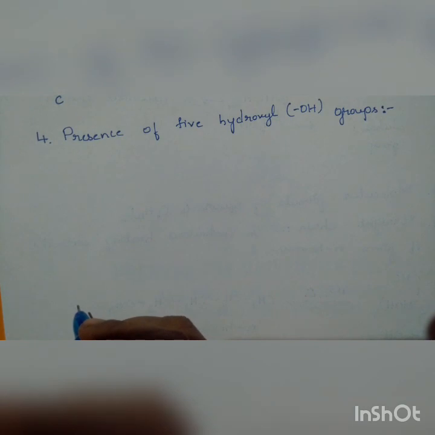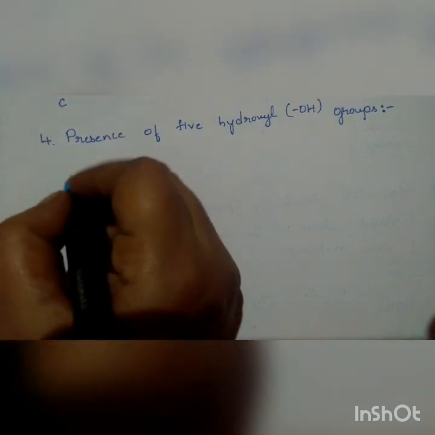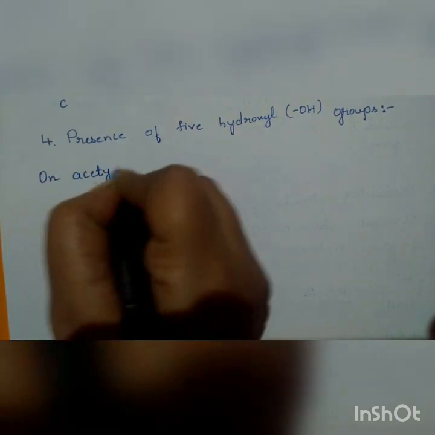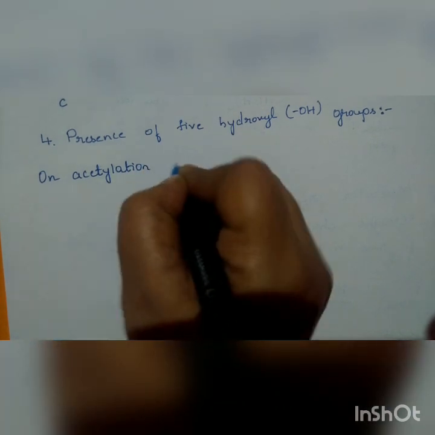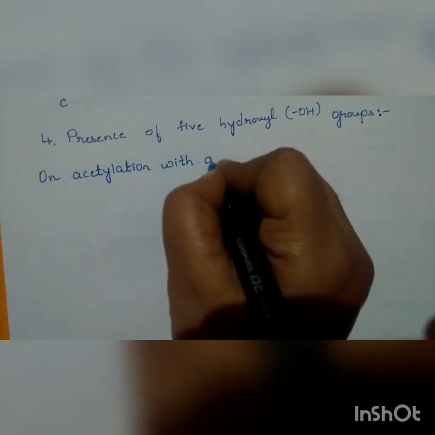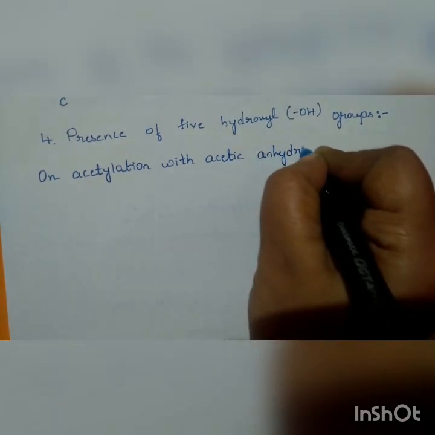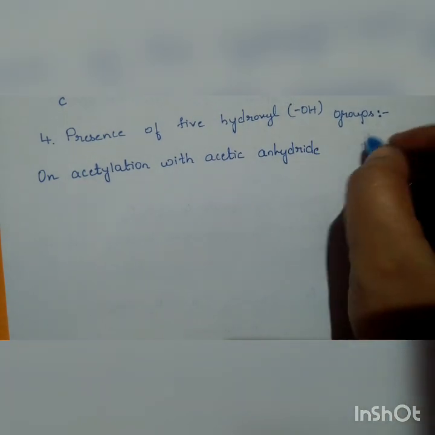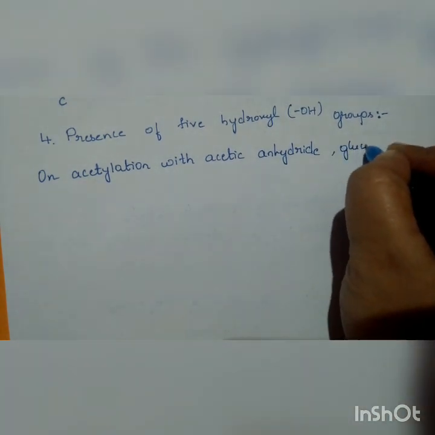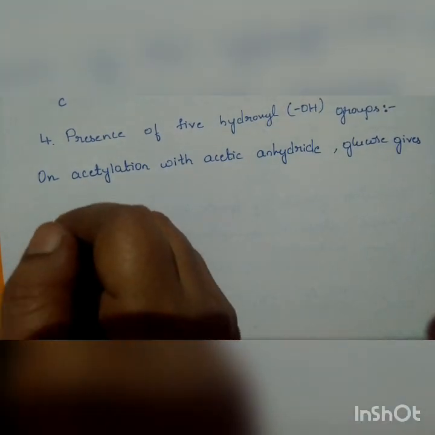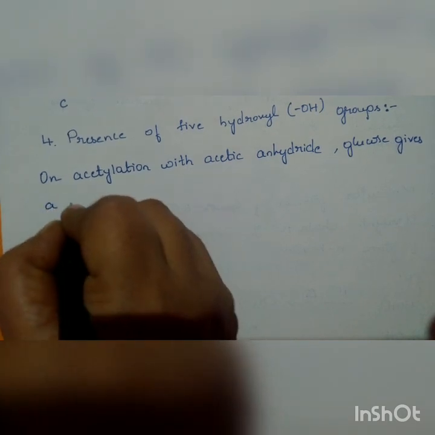For this reaction, we are going to do an acetylation with acetic anhydride. On acetylation with acetic anhydride, glucose gives a pentaacetate.